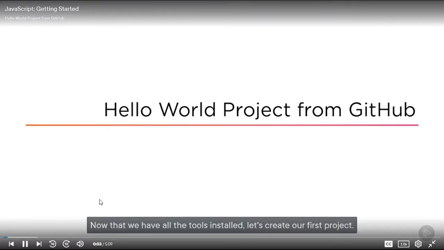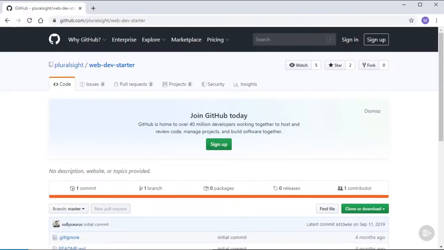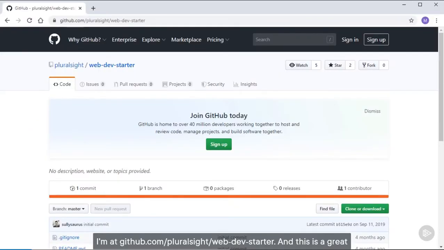Now that we have all the tools installed, let's create our first project. Traditionally, the first thing you do when you learn a new programming language is to have it print out the words Hello World. And we'll do that with the help of GitHub. Pluralsight has a good starting point for your JavaScript applications. So let's go there. I'm at github.com/pluralsight/web-dev-starter. And this is a great starting point for JavaScript application development.